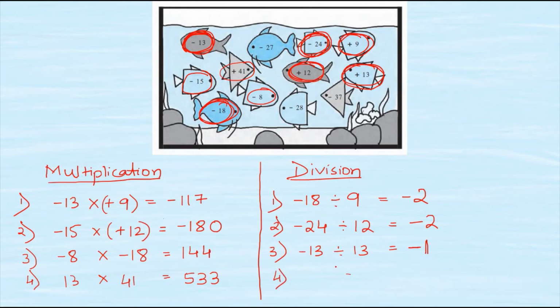Now the fourth pair, the last pair, I am going to take the number minus 27 and plus 9. So minus 27 divided by 9. The answer is minus 3. So these are 4 pairs for multiplication and 4 pairs for division.